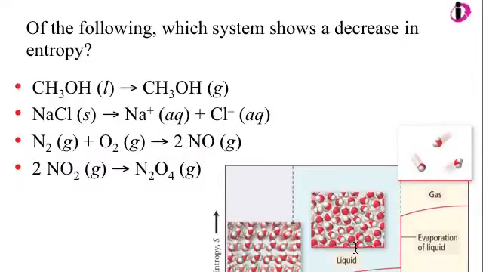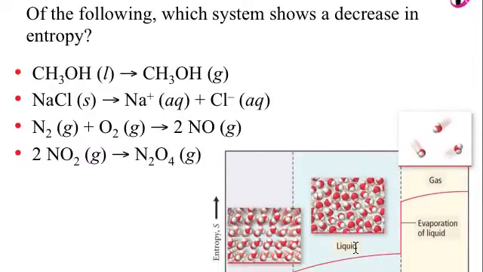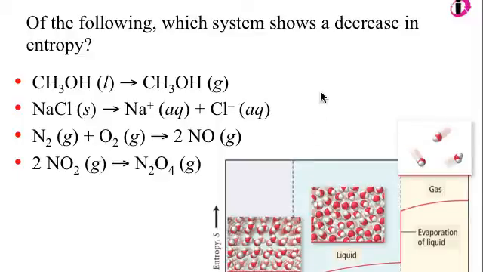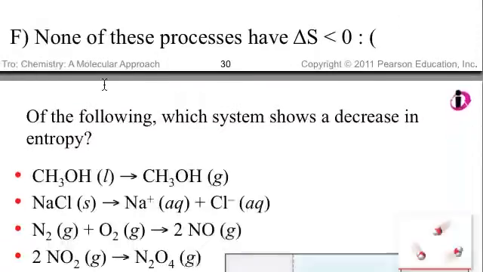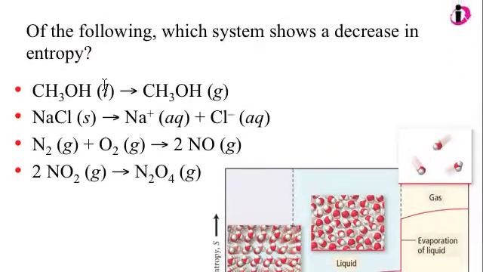The following, which system shows a decrease in entropy? Oh, same question, different possibilities. Decreasing entropy, not that common. Liquid to a gas? No, that's increasing entropy. Alcohol liquid evaporating to a gas. Solid salt dissolving in water to become aqueous? That's an increase in entropy.